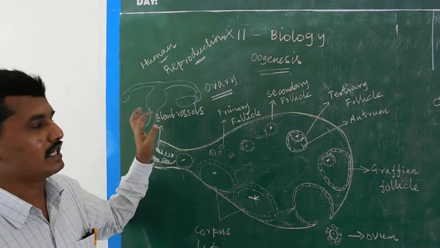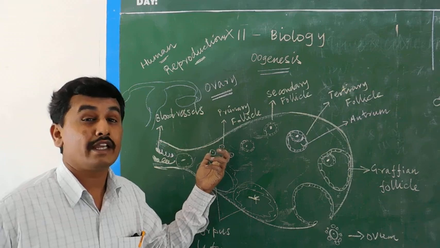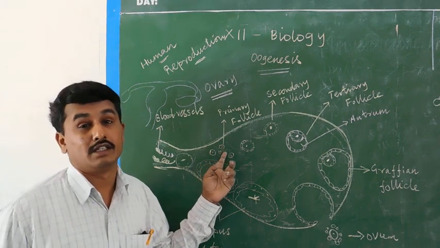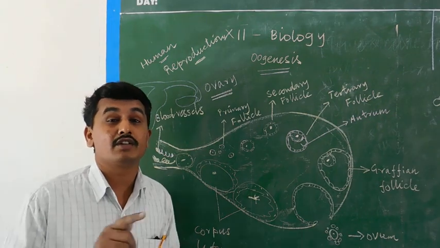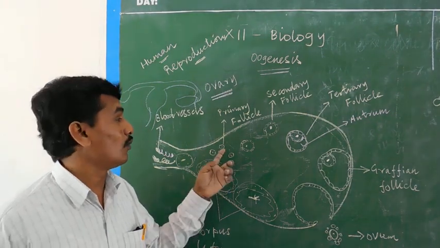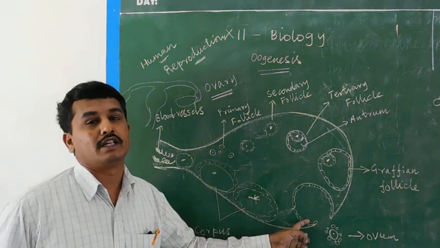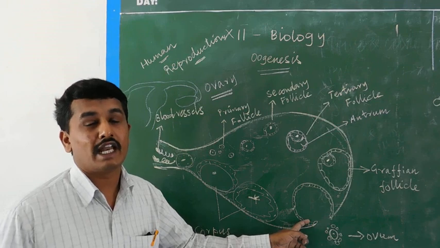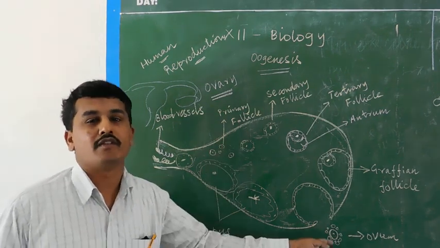Each ovary contains around 60,000 to 80,000 primary follicles. In each menstrual cycle, which is 28 to 29 days, one of the primary follicles develops into a Graafian follicle. Then in the next menstrual cycle, after 28 days, another primary follicle develops into a Graafian follicle.